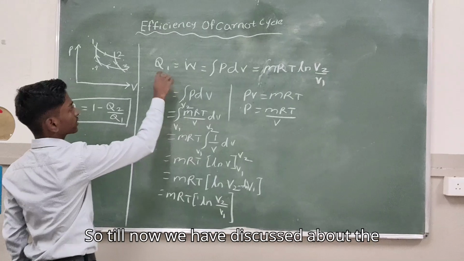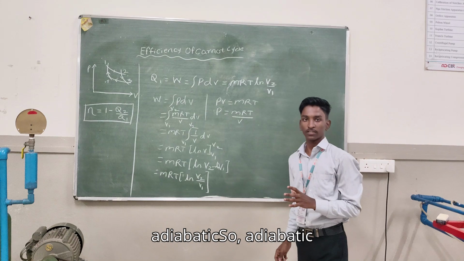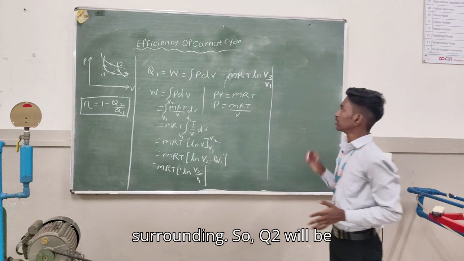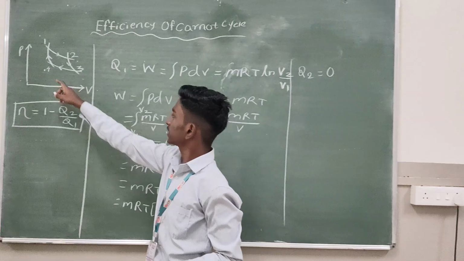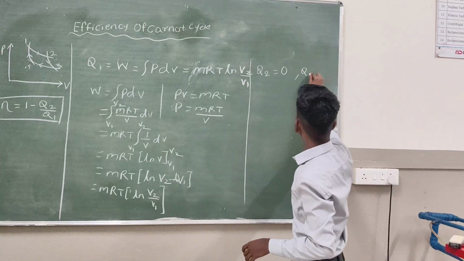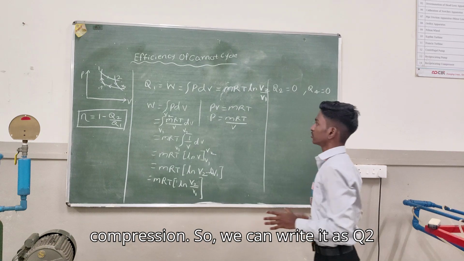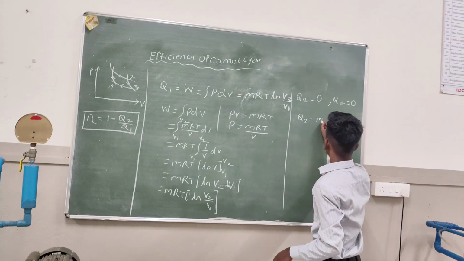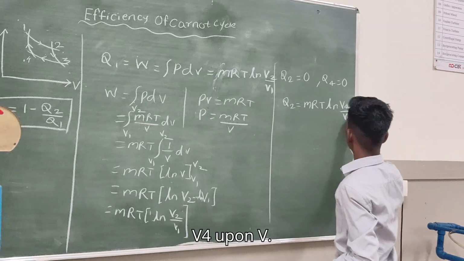So till now we have discussed Q1. Now process 2 to 3 is an adiabatic expansion. Adiabatic expansion means there is no heat transfer between the system and the surrounding, so Q2 will be 0. Also we can see that 4 to 1 is adiabatic compression. It is also adiabatic, so Q4 is also 0. Process 3 to 4 is isothermal compression, so we can write it with the same formula, MRT log of V4 upon V3.